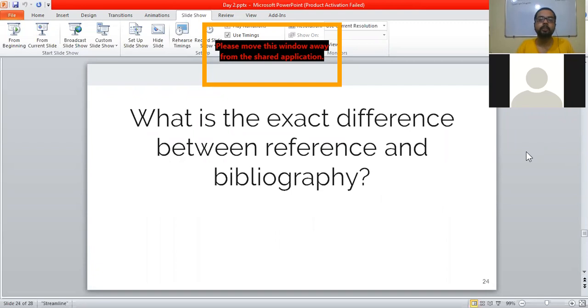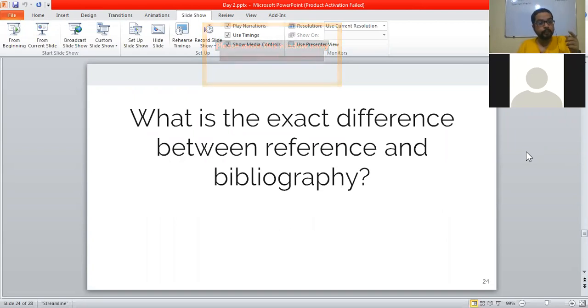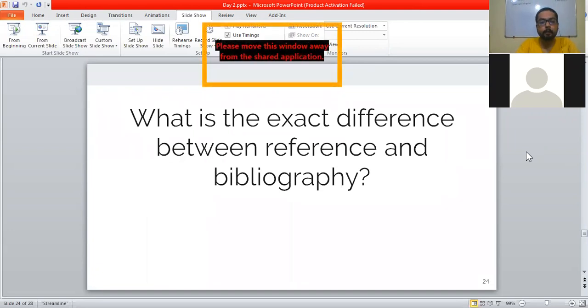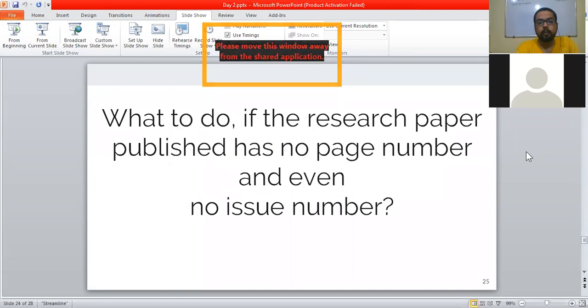This also is a question that came to me as a part of your yesterday's homework: what is the exact difference between a reference and a bibliography? See, in order to do one kind of work, we read so many papers, some of which we actually use in order to write our article and some of which we don't. The ones which we use are included in the reference, and the ones which we don't are included as a part of your bibliography.